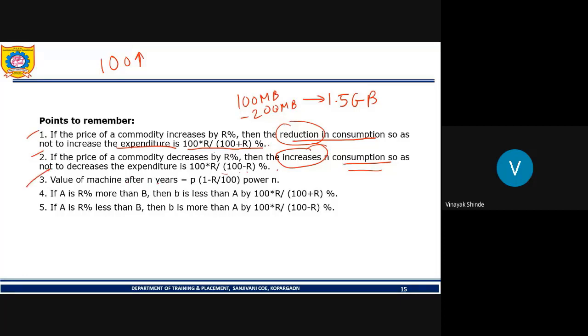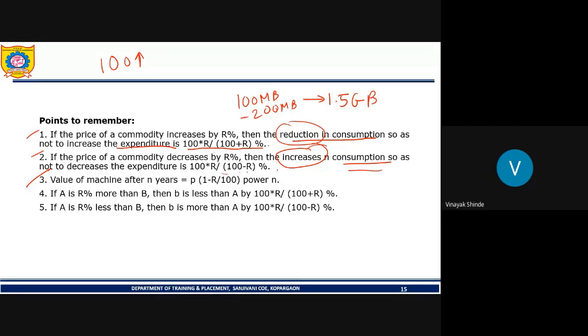Now, the value of a machine after n years. Students, tell me, as years pass, does the quality, working, or condition of a machine remain the same or change? Comment in the chat box. As the years pass, what happens with any machine? Please use the chat box.